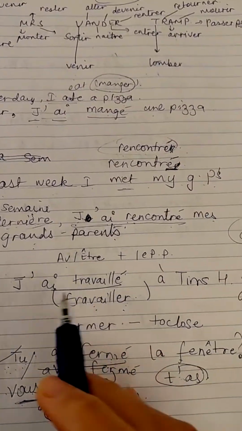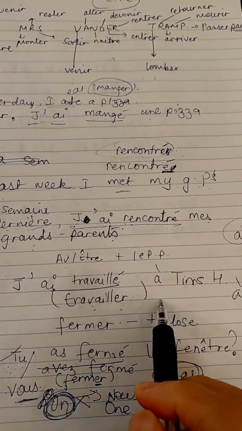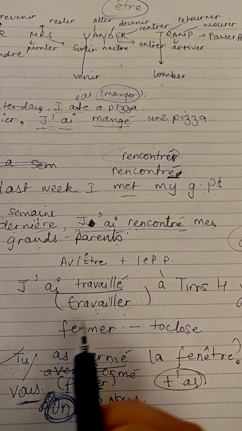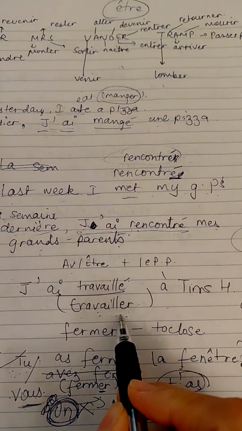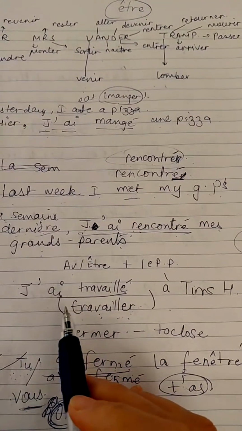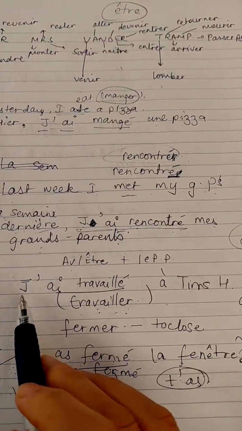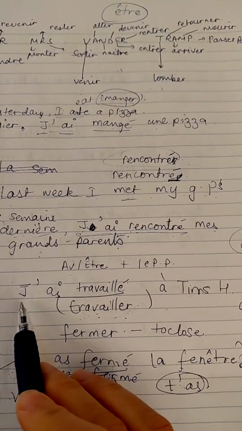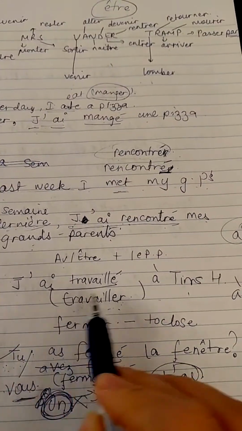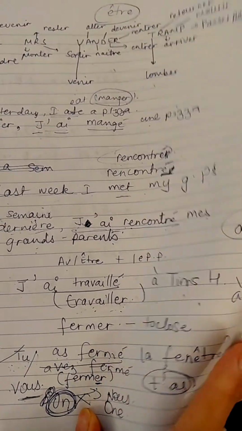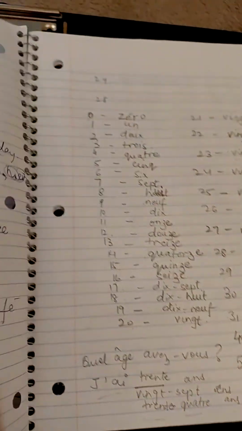Now similarly, if I have to say I worked in Tim Hortons, right? How will I say that? To work is travailler. Okay, travailler, to work. Now I have to say I worked in Tim Hortons, so I'll conjugate that with j'ai. So j'ai travaillé à Tim's, that means I worked at Tim's. All right, that is how we write or form sentences in passé composé.